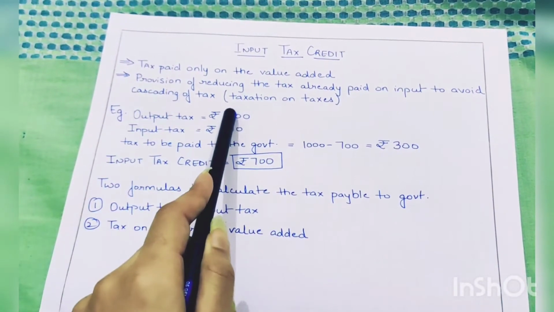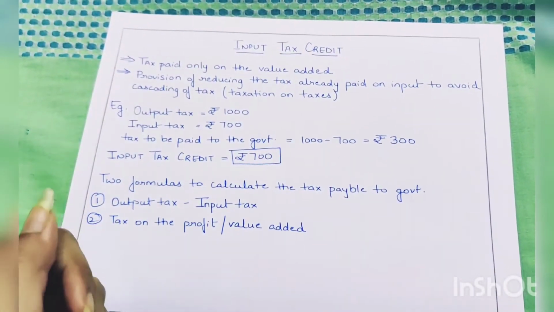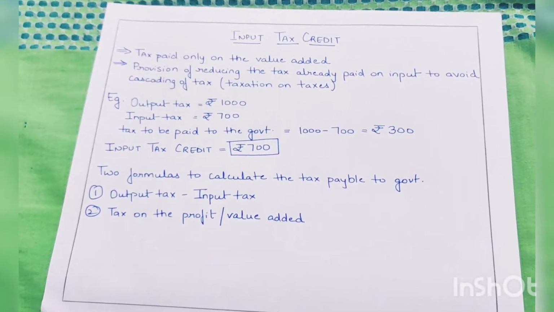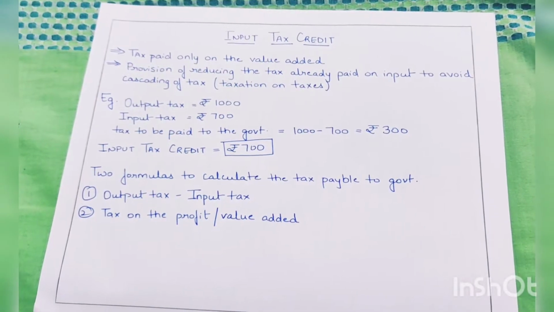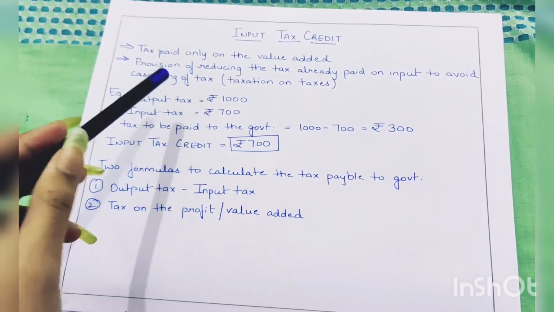What is cascading of tax? That is taxation on tax. If the producer would have paid the whole 720 rupees to the government, then he would have paid the tax twice on the input product. So we can understand this with another example.